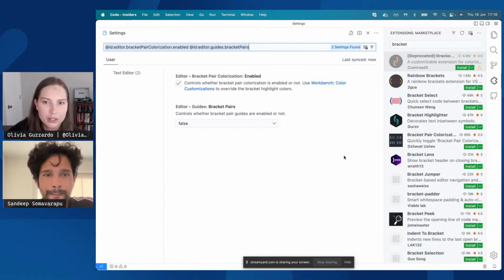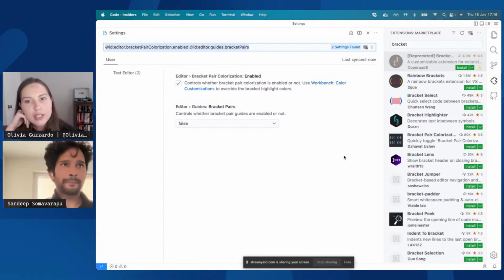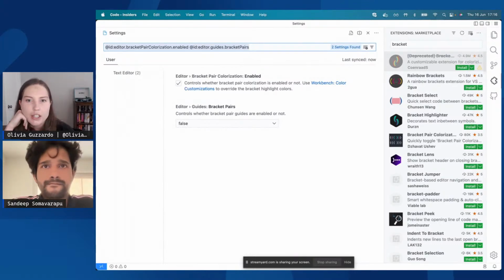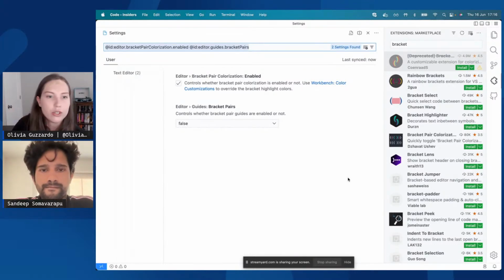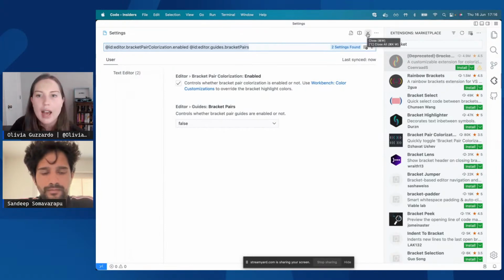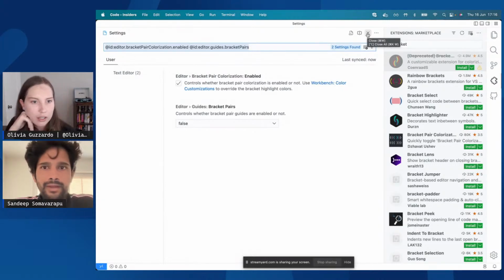Absolutely. So what if I was using an extension and I knew it was deprecated, whether it's from a new setting in VS Code, or I know that they came out with a different one that kind of replaces it? How would I mark that? How would I let y'all know it's deprecated?